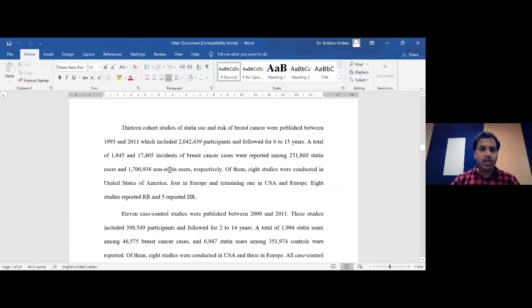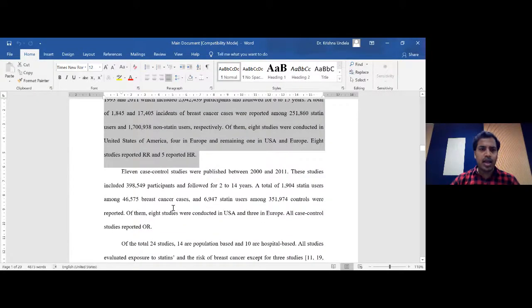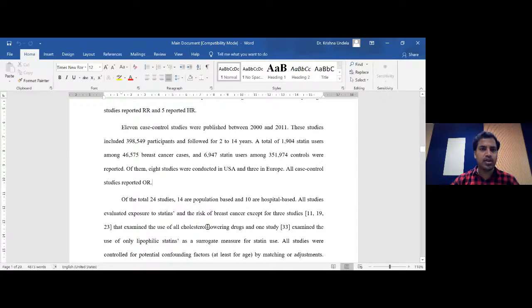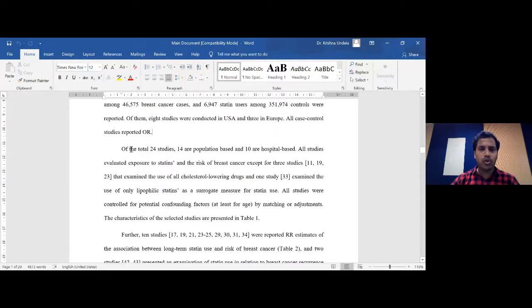Then we separately gave two more detailed paragraphs: this is a separate paragraph about the cohort studies, where we explained all the numbers in detail, and this is a separate paragraph about the case control studies, where once again we explain in detail all the studies under case control. And combining all the 24 studies, 14 were population based and 10 are hospital based. We have given some more information about all the studies we included.